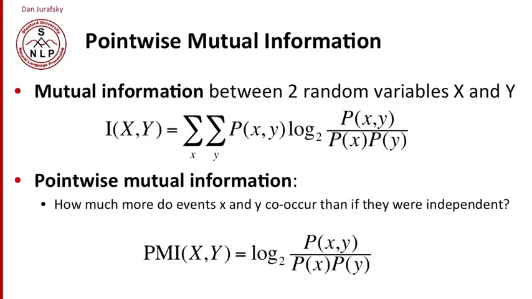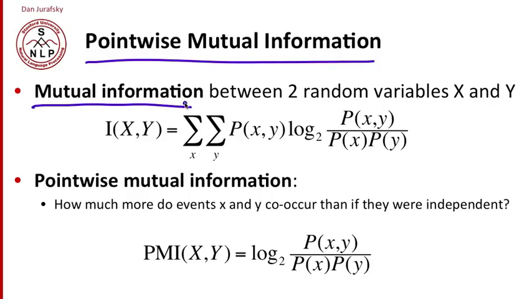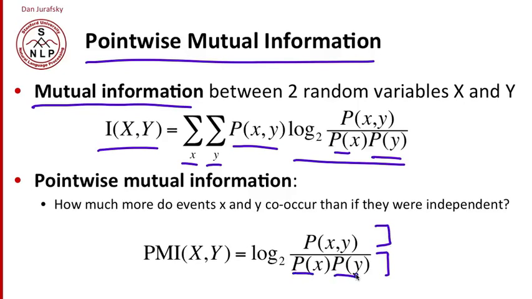So how are we going to measure this co-occurrence? The standard way to measure this kind of co-occurrence is by pointwise mutual information. That's a variant of a standard information theoretic measure called mutual information. The mutual information between two random variables is the sum over all the values the two variables can take of the joint probability of the two times the log of the joint over the individual probabilities. Pointwise mutual information takes this intuition from mutual information and computes a very simple ratio: the probability of two events, x and y, divided by the product of the individual probabilities.